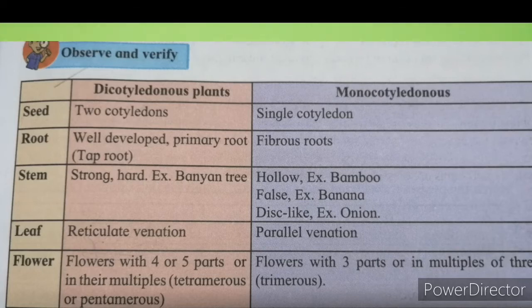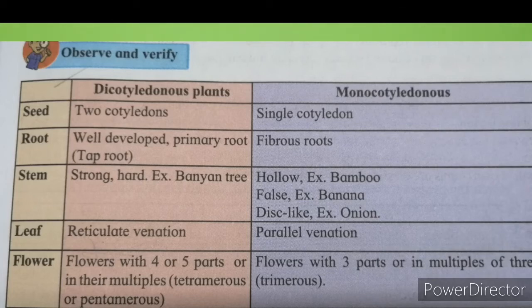Stem. Dicots have a strong hard stem. Here in case of monocot plants, a hollow stem, or in case of onion, a disc-like stem. In case of banana, a false stem. You see the bamboo tree in your house. Leaf.